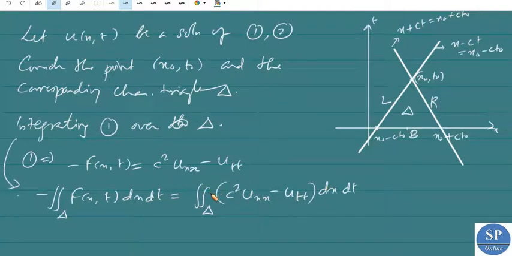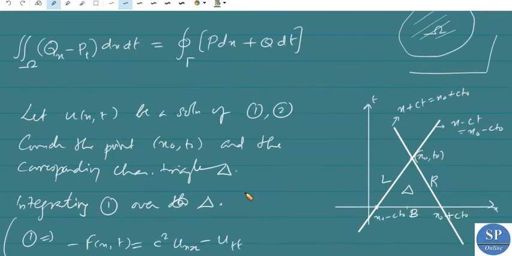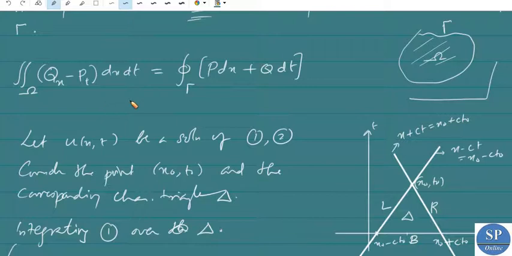Now we can use Green's formula. Green's formula says the integral over omega of qx minus pt dx dt equals the contour integral over gamma of p dx plus q dt, where gamma is the boundary of this domain omega.